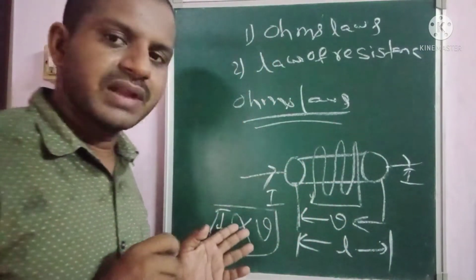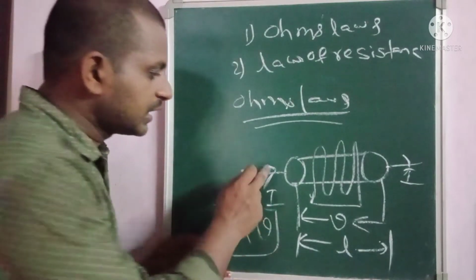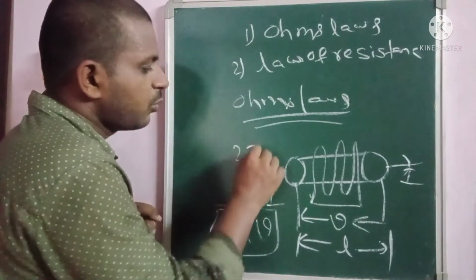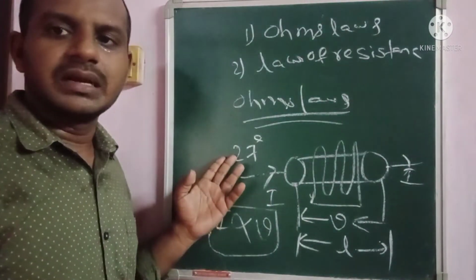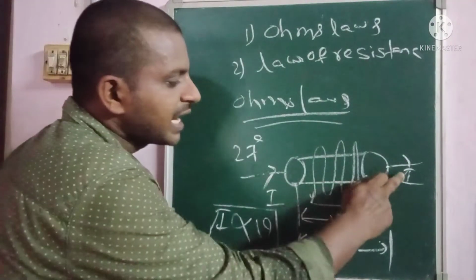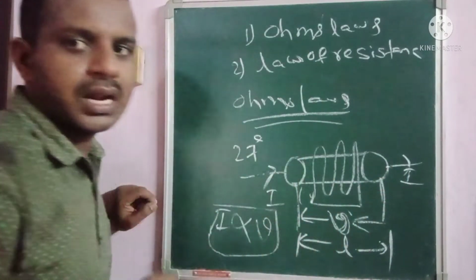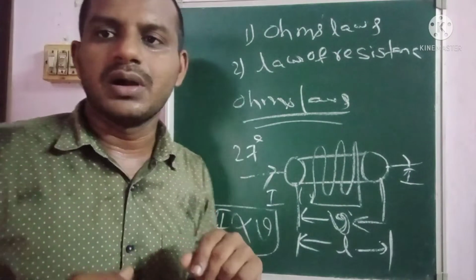So Ohm's law formula is given as I is directly proportional to V at constant temperature. What is the room temperature here? 27 degrees centigrade. At constant temperature, the applied current is directly proportional to the potential difference across the conductor. This is called as Ohm's law.